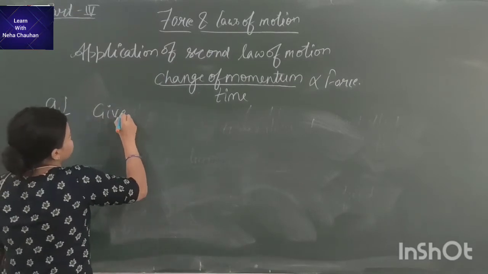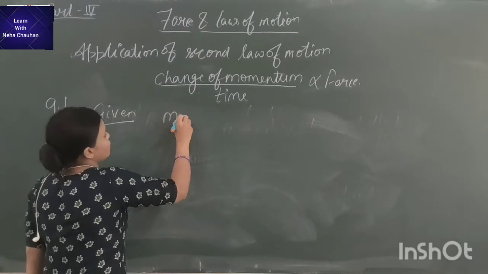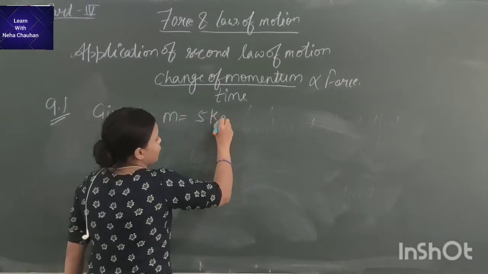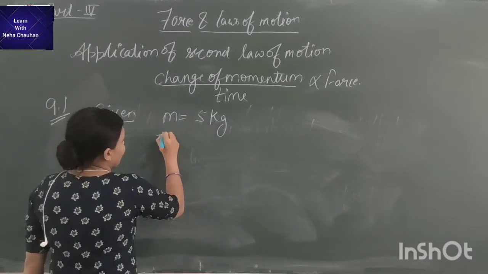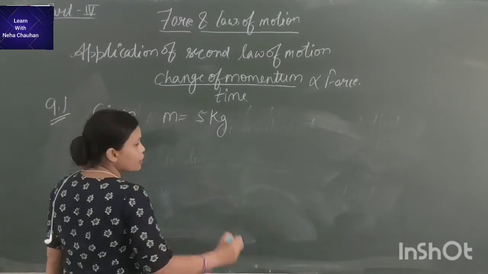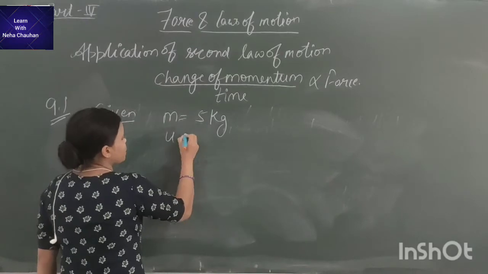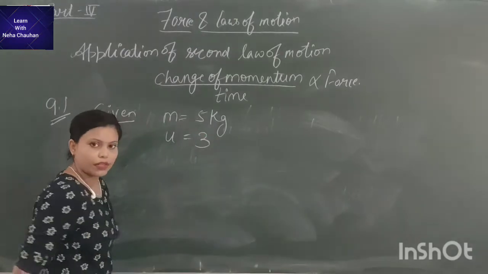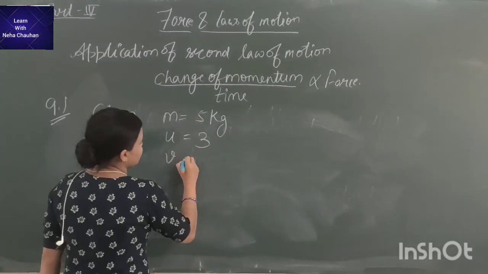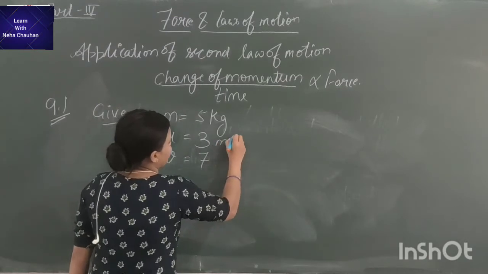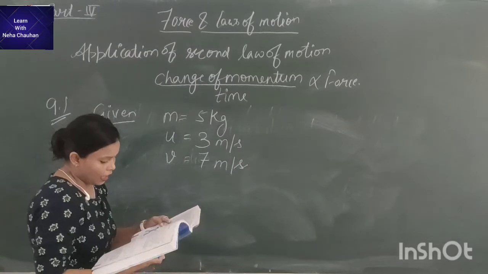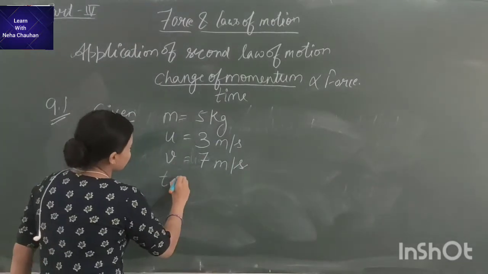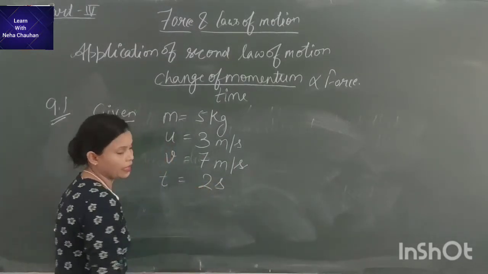What is given? Mass of the body is 5 kg. Now we have the initial velocity, which we represent as u, 3 meter per second, and the final velocity as 7 meter per second. And the time interval is 2 seconds.